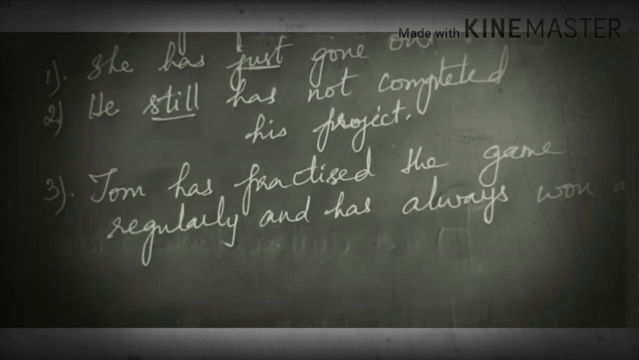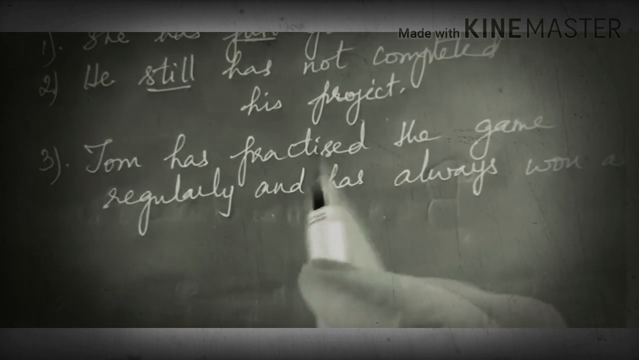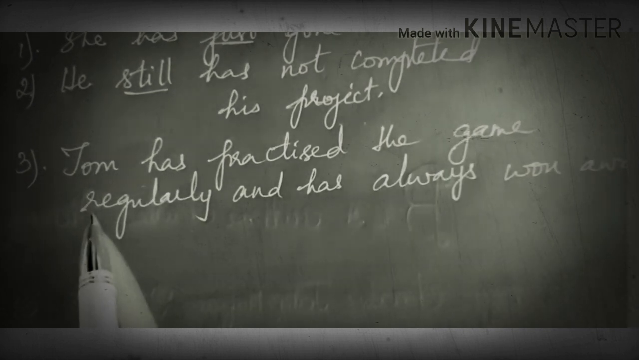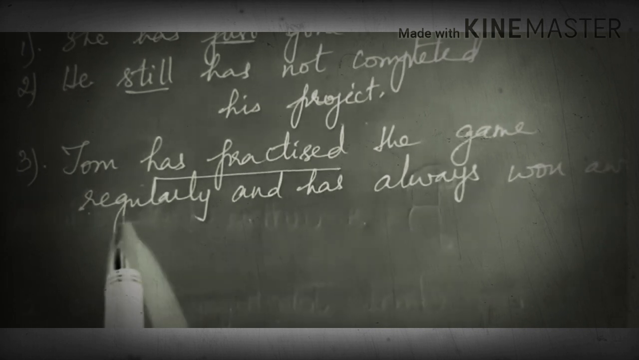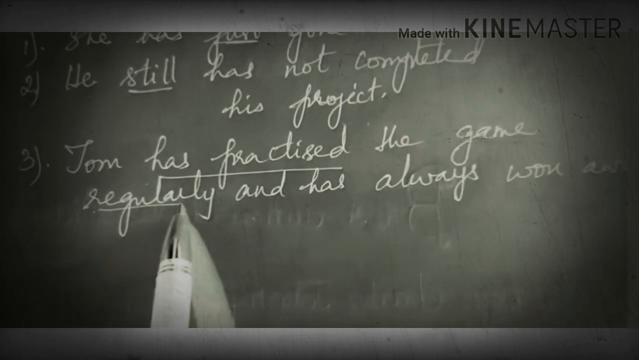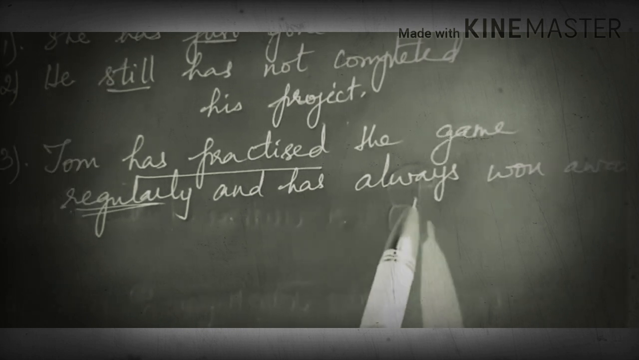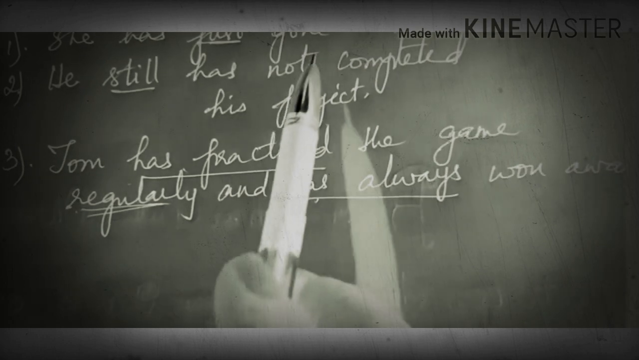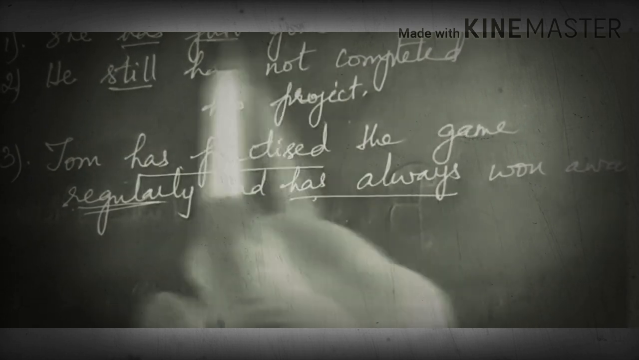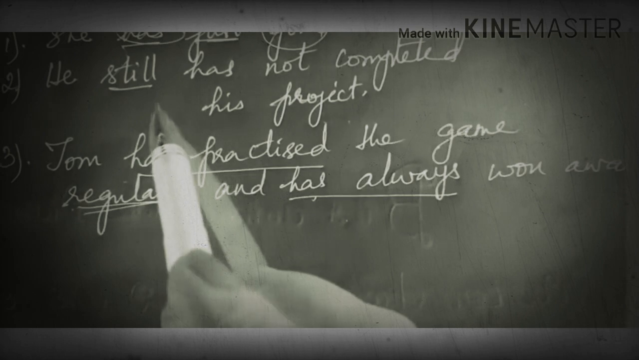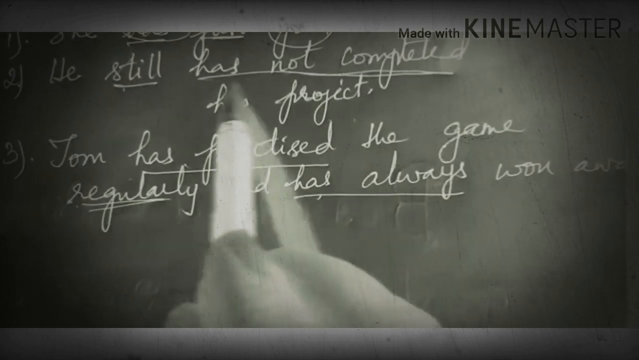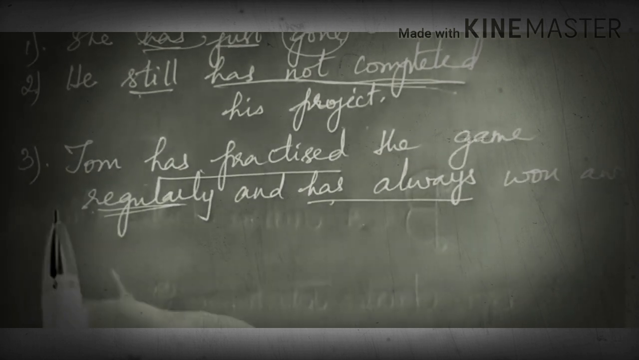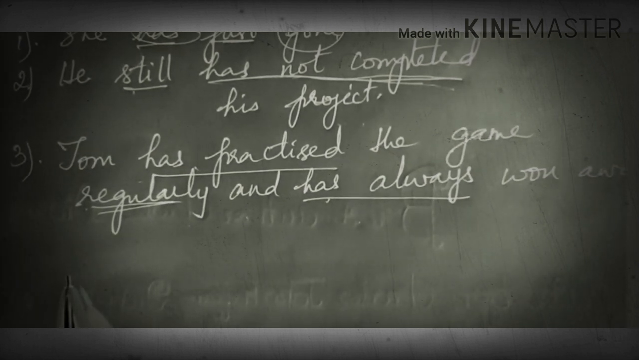Then the next one, the present perfect tense for repeated or habitual action. Tom has practiced the game regularly and has always won awards. So you have the present perfect tense over here. See the present perfect tense: has just gone. Then still has not completed his project. So see the usage of the present perfect tense.